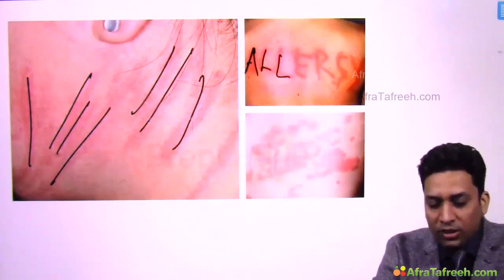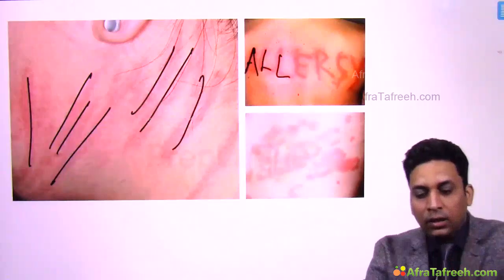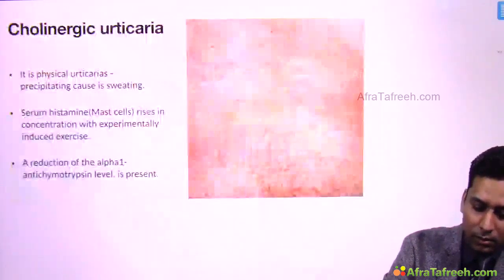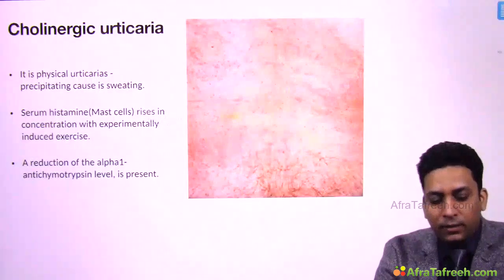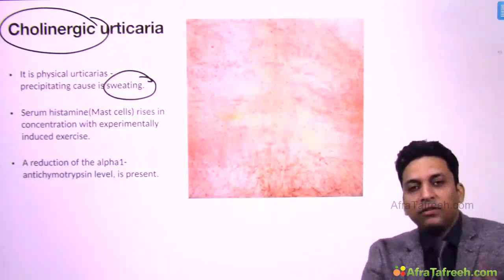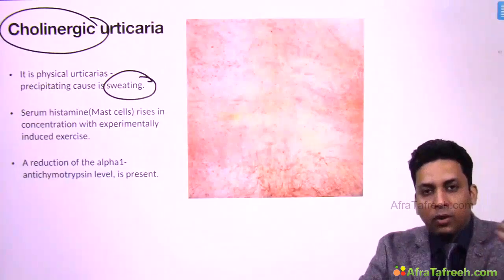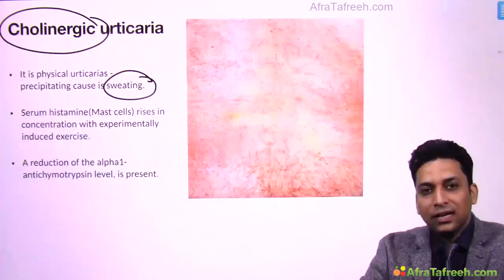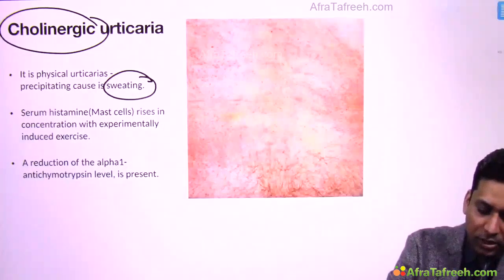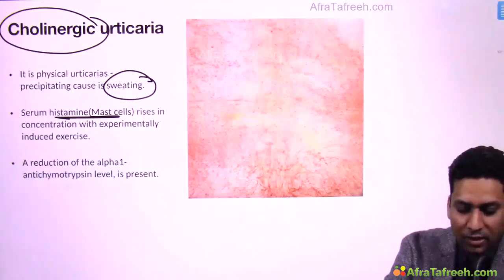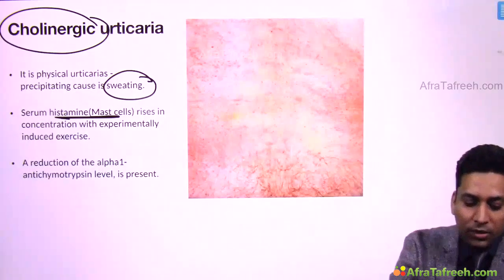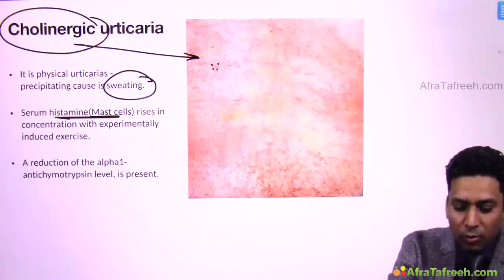Now these are arcuate or polycyclic lesions. It is not necessary every time to have linear lesions. You might get arcuate or polycyclic lesions in urticaria. Now there are different types of urticaria. One of them is cholinergic urticaria, which is due to excessive sweating. Whenever the patient goes to the gym, or goes outside in the sun, sweating occurs, and due to this sweating it gets precipitated. Again histamine rises in concentration, and this can be experimentally induced by exercise. But the important point to remember is that in cholinergic urticaria the lesions are very small.